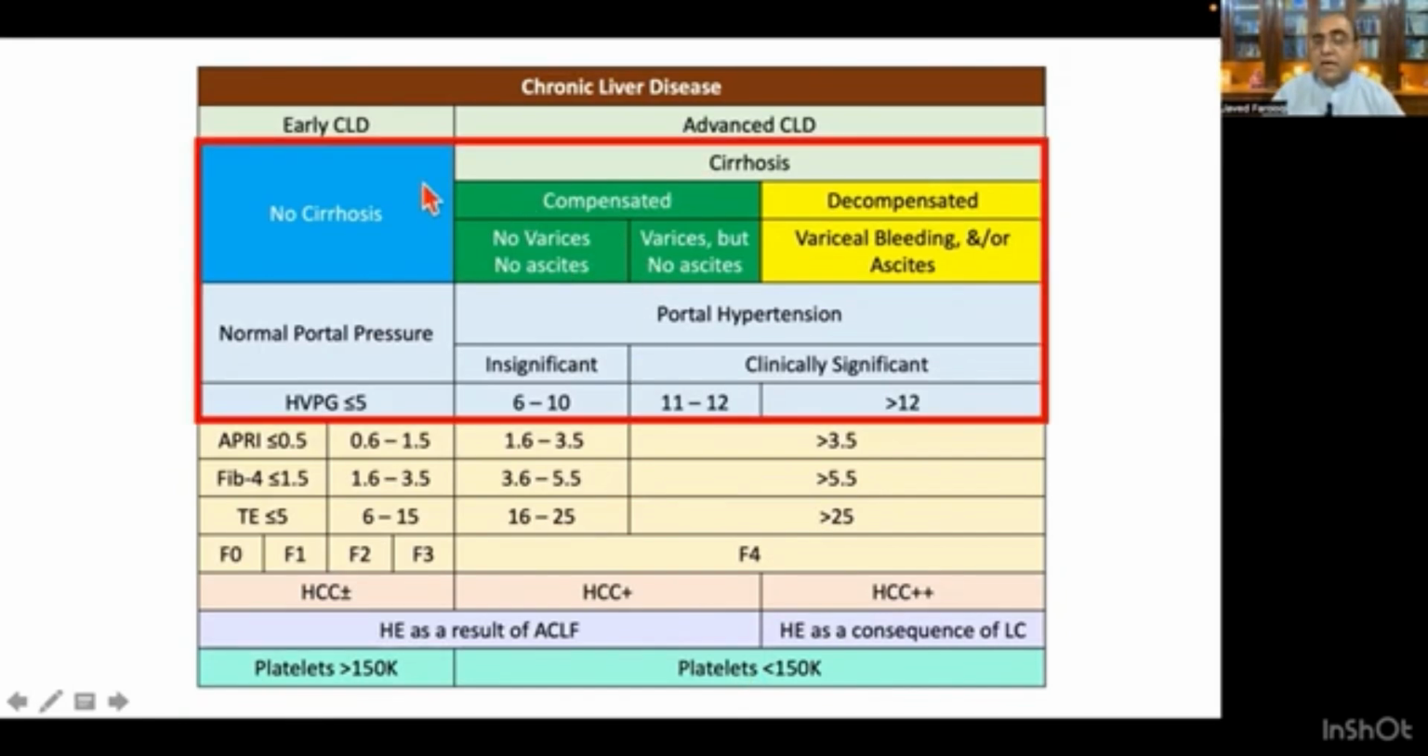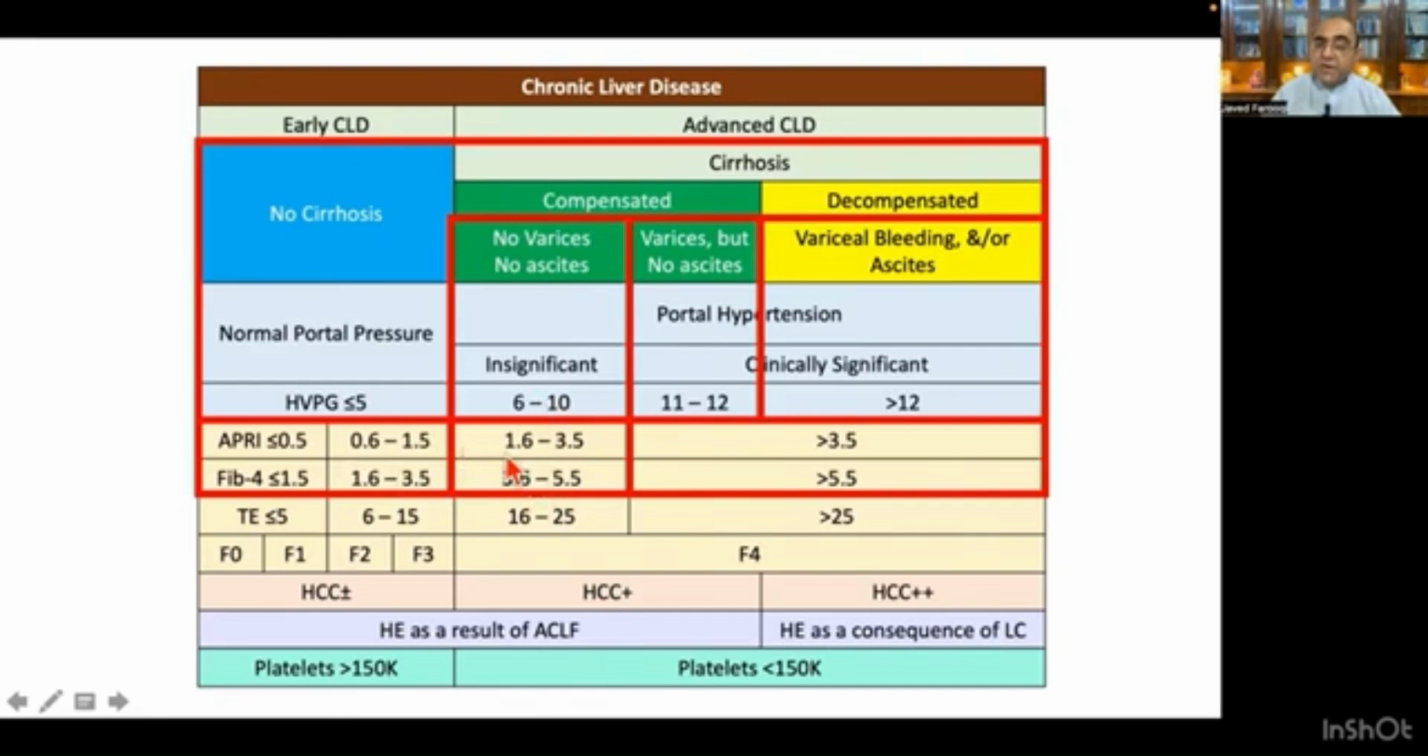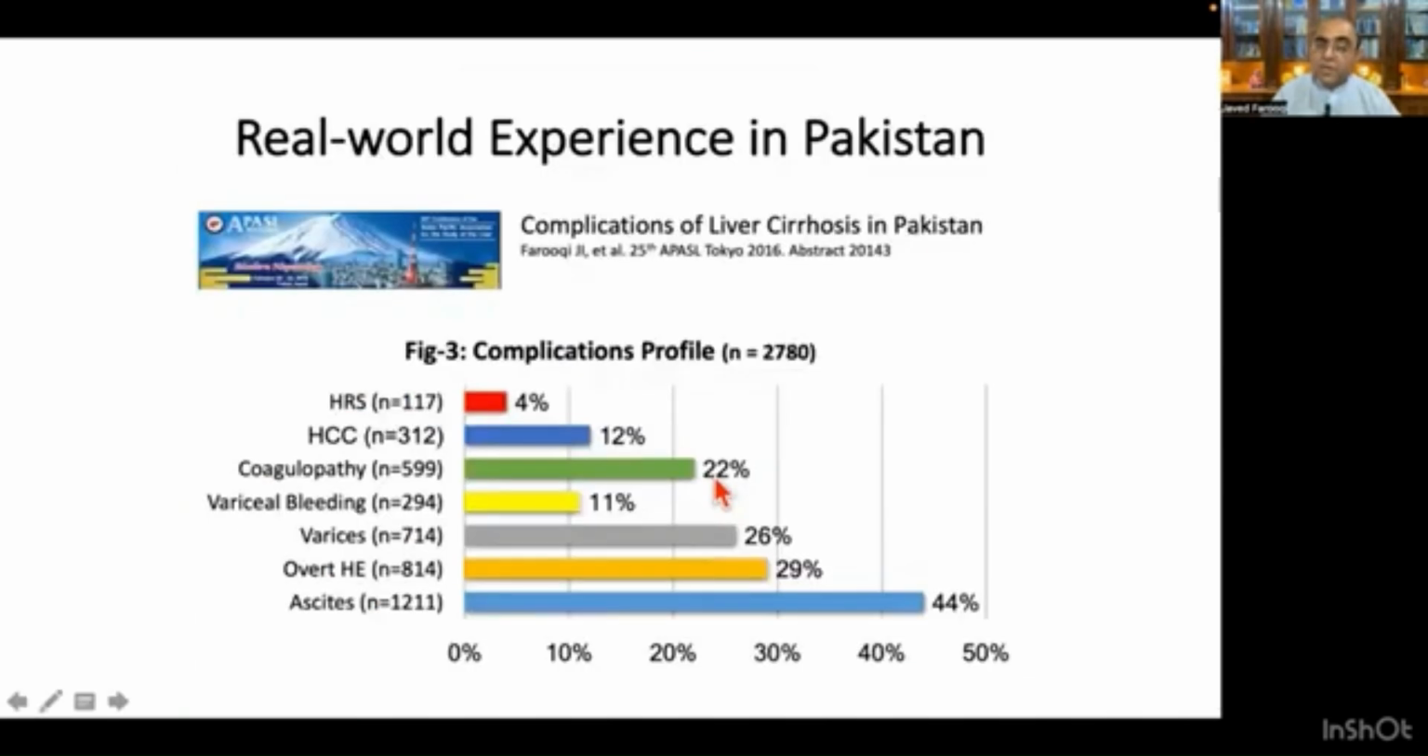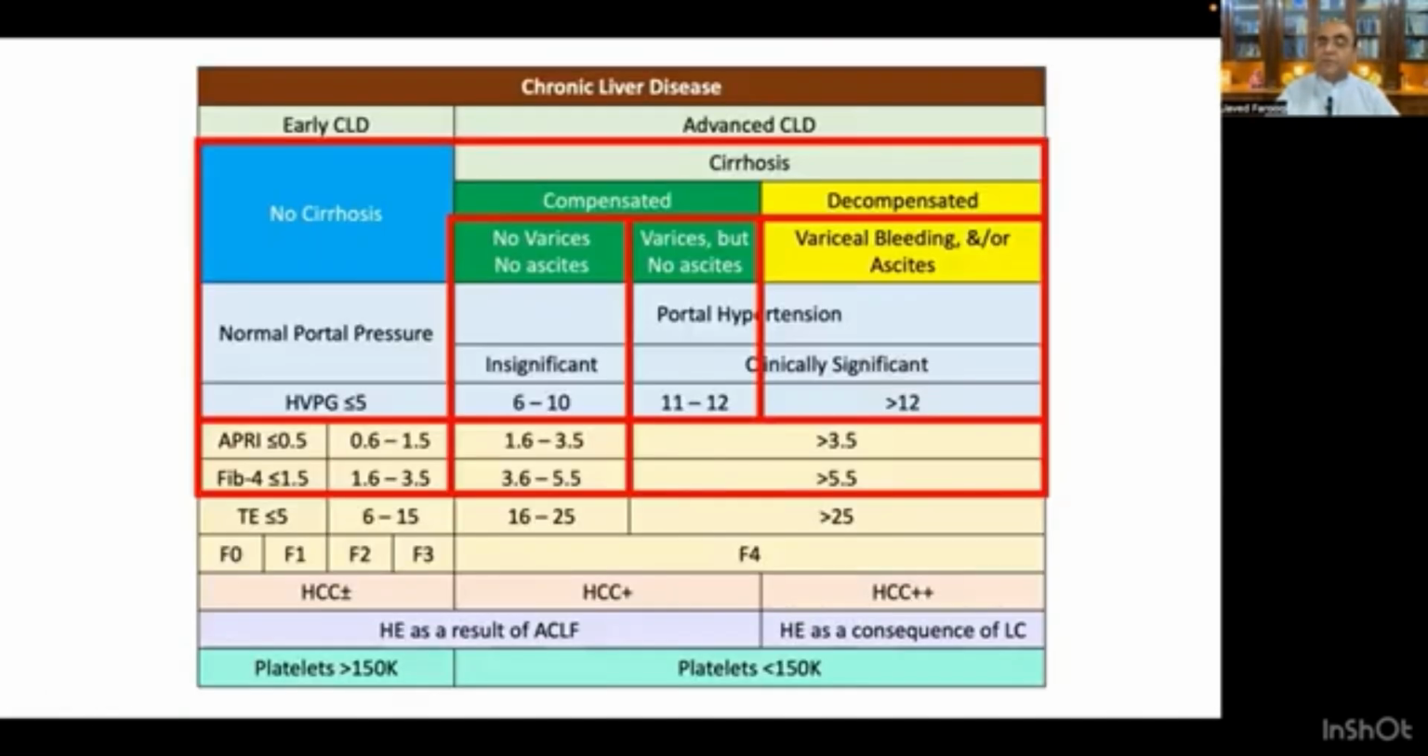So, dear colleagues, it is important that when a patient comes to you, you must think to which category your patient belongs. We don't check the hepatic venous pressure gradient routinely, but with the help of these parameters, we can reasonably say whether my patient has normal portal pressure or portal hypertension, and whether it is clinically insignificant or clinically significant. This is very important, and we can presume. So with this background, when we think about the probable portal pressure in this patient, we can think about using beta blockers.